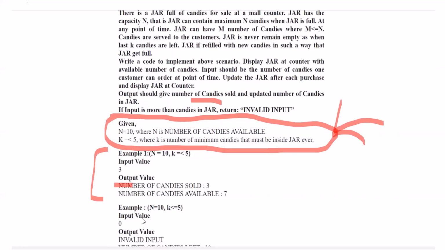But from this example we also learn that if the input value is 0, meaning the customer is not asking for anything, we should also output invalid input, and then write the number of candies left as 10. That's why I'm saying the question is not very self-explanatory, so we should read the examples also.